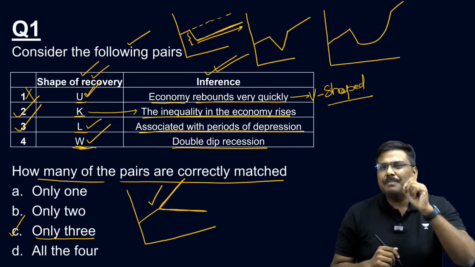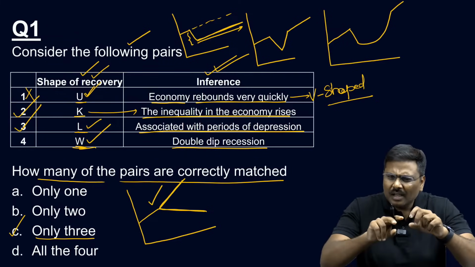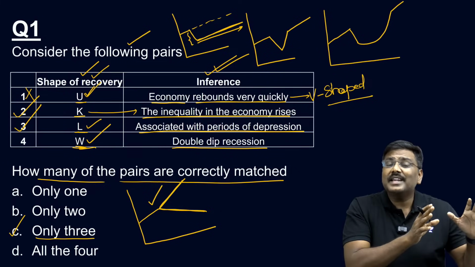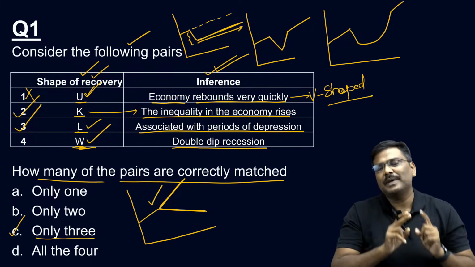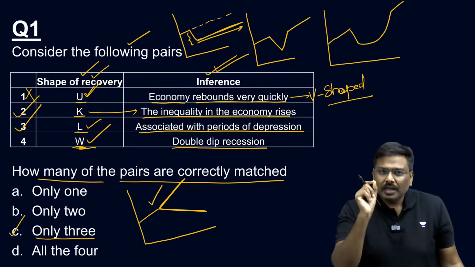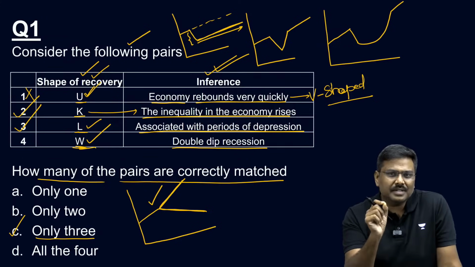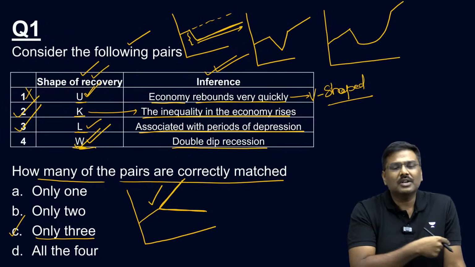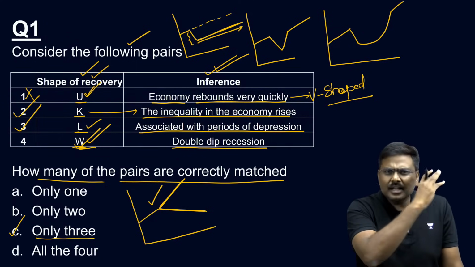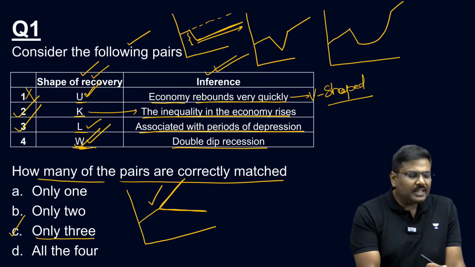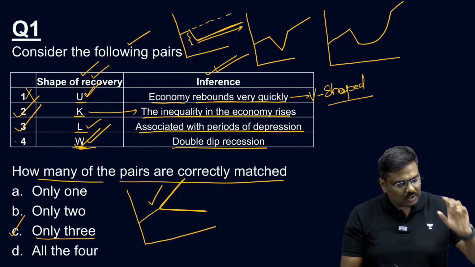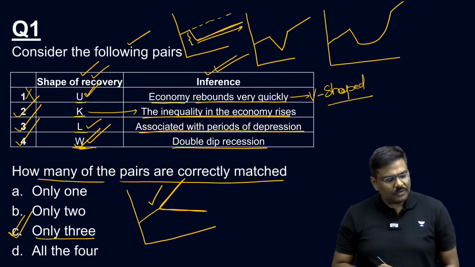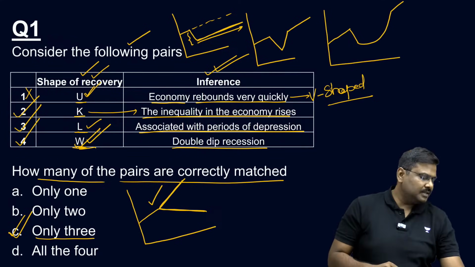Any country which has experienced a recession very quickly, 2 times in recent times, New Zealand has experienced this. Please remember, New Zealand has experienced this. That is the reason we are talking about double dip recession or a W-shaped recovery in the context of New Zealand. So fourth one is also correct. So 2, 3, 4 correctly matched. Hence the right option for question number 1 will be option C.